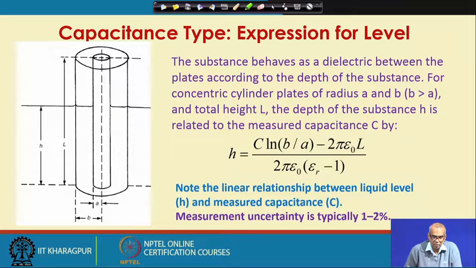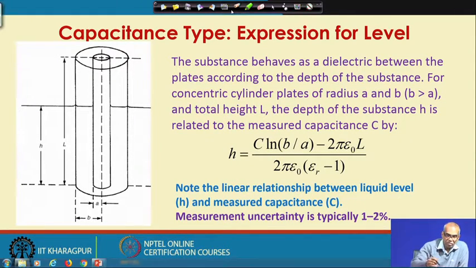So, what you see here is two concentric cylinders which work as a capacitance type level gauge. These two wires will be connected to the bridge circuit for measurement of change in capacitance.